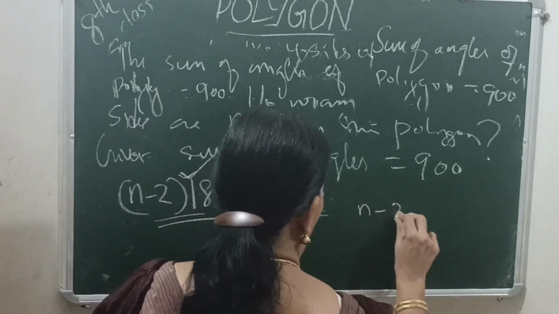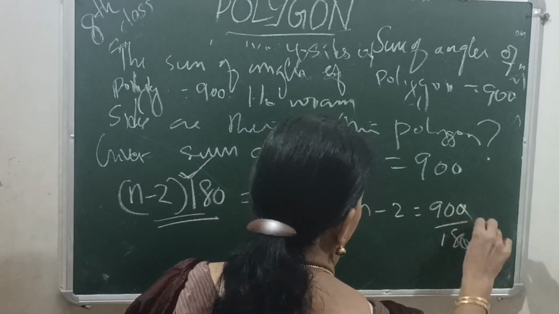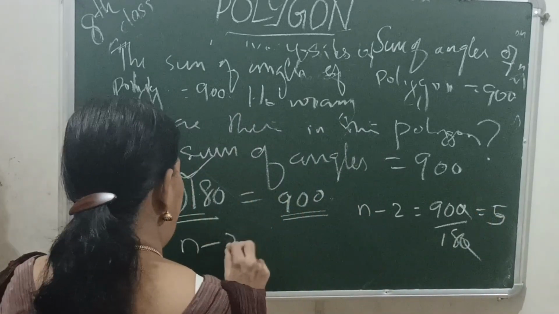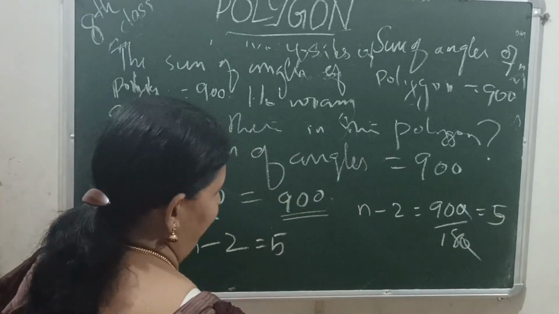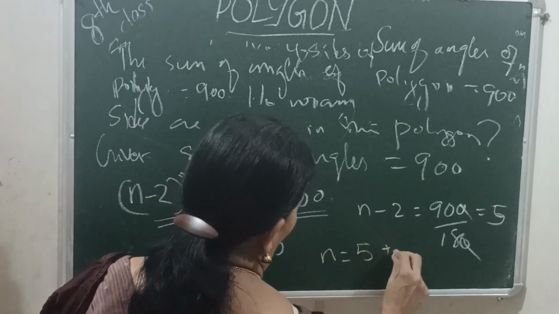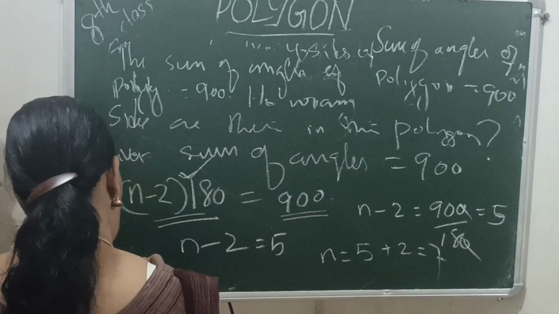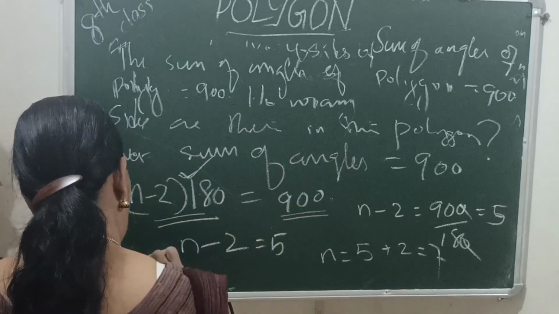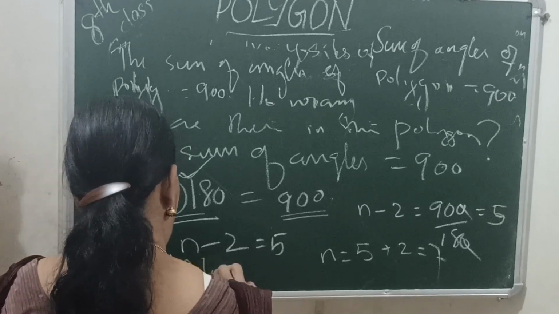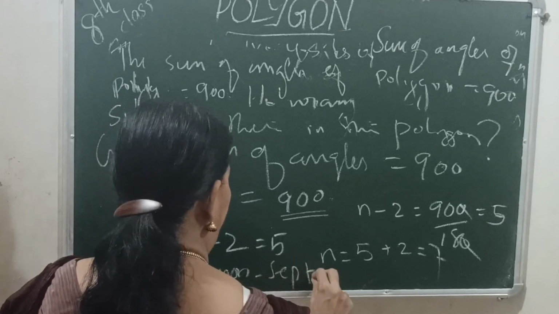That is n minus 2 equals 900 by 180, which is 5. That is n equals 5 plus 2 equals 7. Here the polygon has 7 sides. We say it is a septagon.